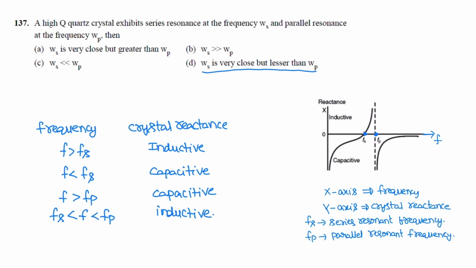From this graph, when frequency is less than Fs, the crystal reactance is capacitive. In between Fs and Fp, the crystal reactance is inductive. If the frequency is greater than Fp, the crystal reactance is capacitive in nature.